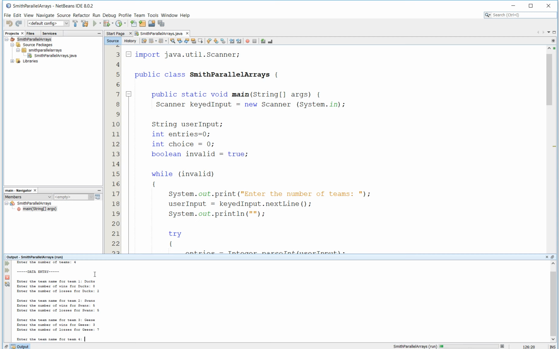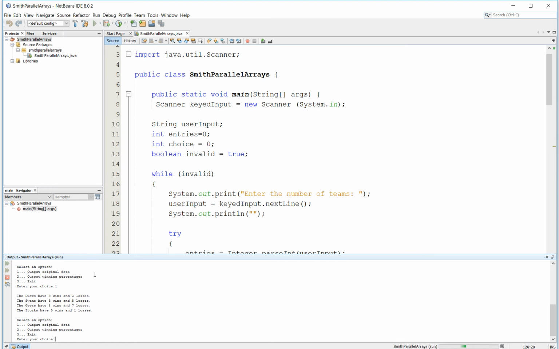We need some other bird. Let's call these guys the Storks. And they had a great season. They finished 9-1. So I'm then prompted with a menu. Select an option. I can output my original data, output winning percentages, or exit. So I'm going to output the original data.